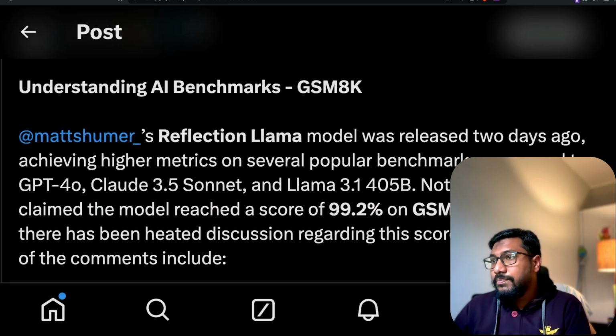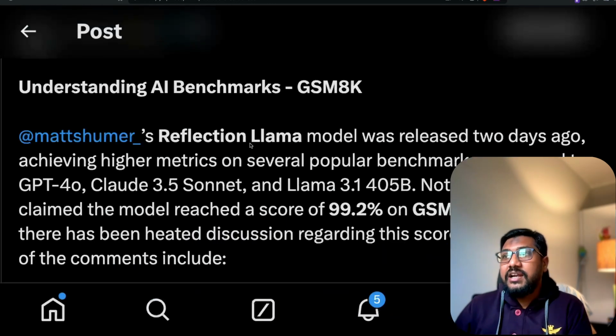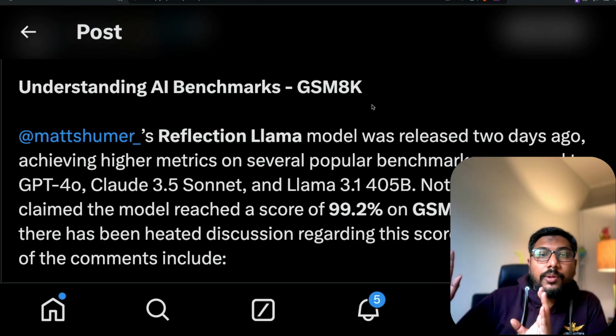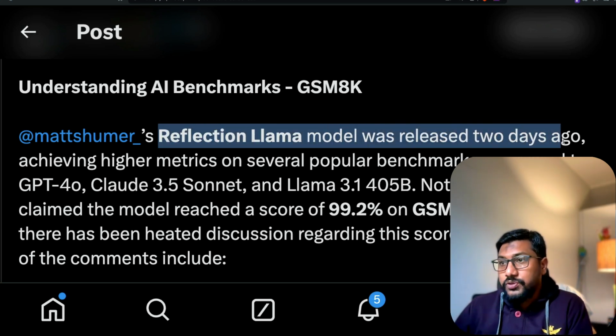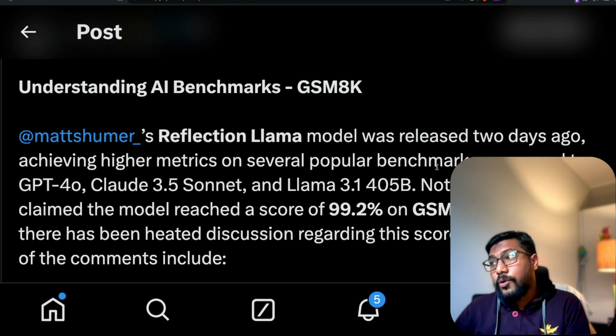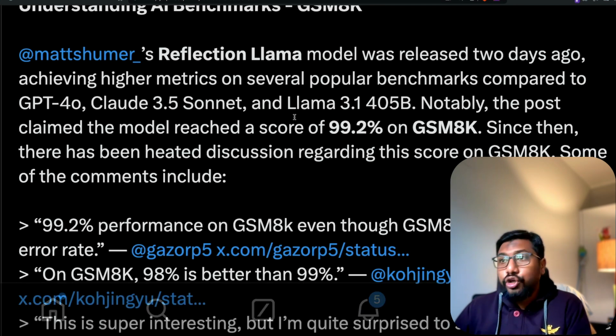Now that's not where the controversy actually ends. Now the controversy builds up furthermore. So, okay, what is this? Now, understanding AI benchmarks, GSM 8K. This is a real problem that we should reflect on. The Reflection Llama model was released 2 days ago, achieving higher metrics on several popular benchmarks when you compare. Notably, the post claimed that the model reached a score of 99.2% on GSM 8K.